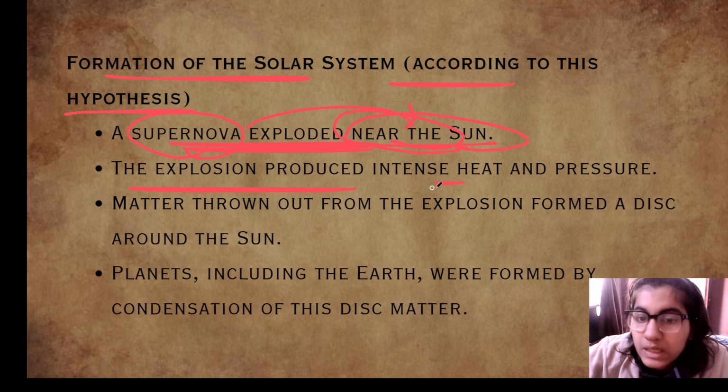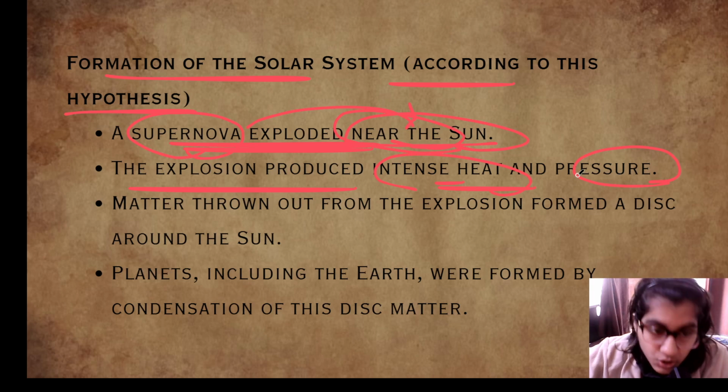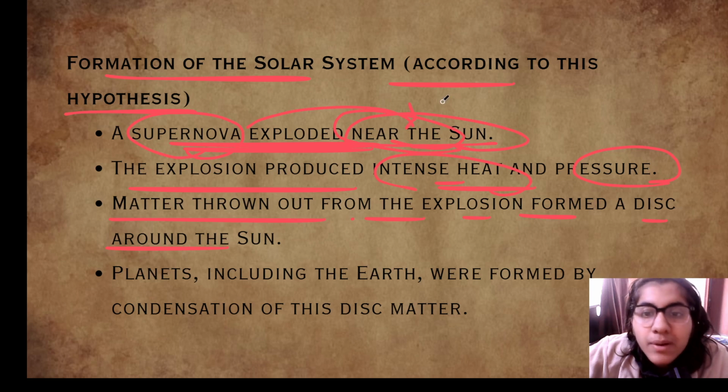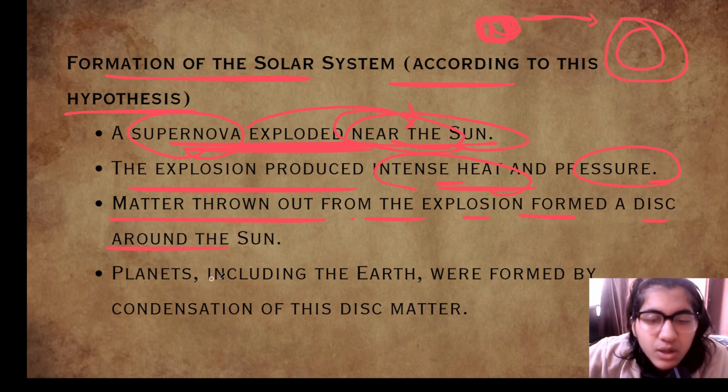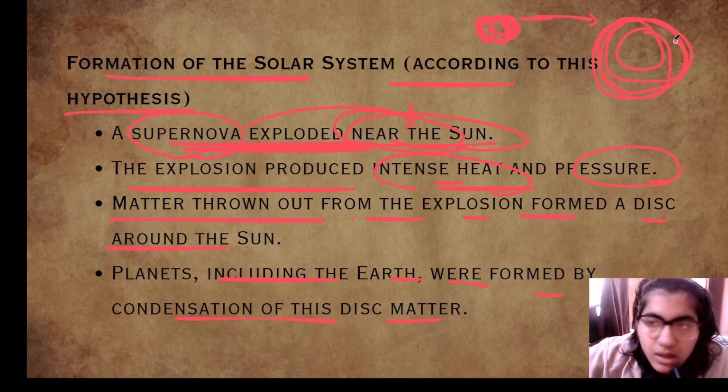The explosion produced intense heat and pressure. Matter thrown out from the explosion formed a disk around the sun. So this is the supernova star, this is the sun. The matter thrown out during the explosion of the supernova made a disk around the sun. Planets, including the Earth, were formed by condensation of this disk matter. So after the cooling down and the condensation of this disk around the sun, the planets started to form.